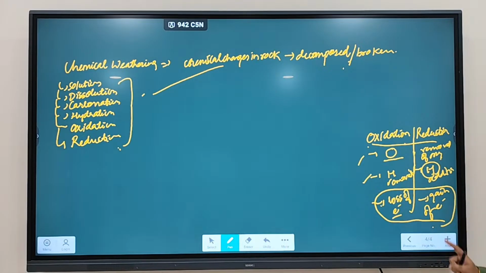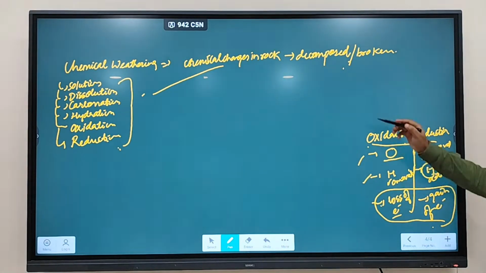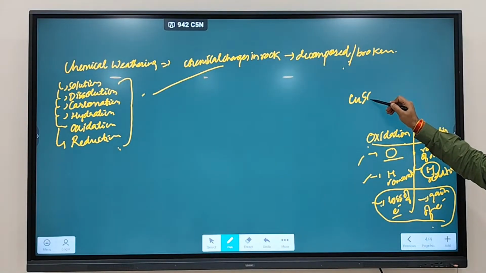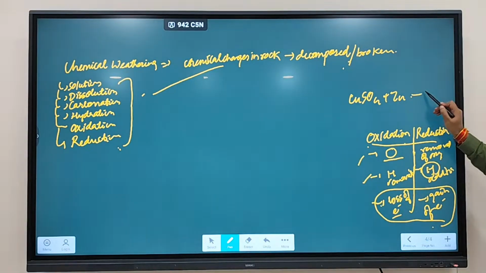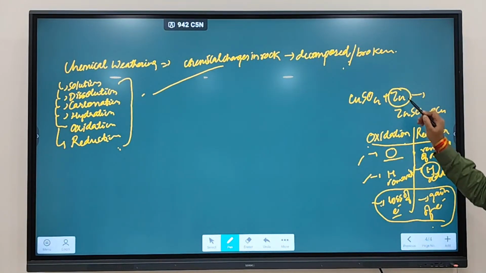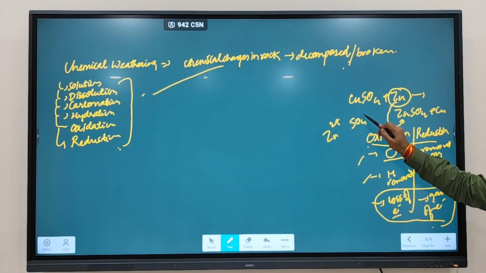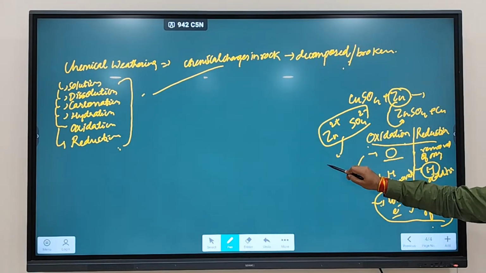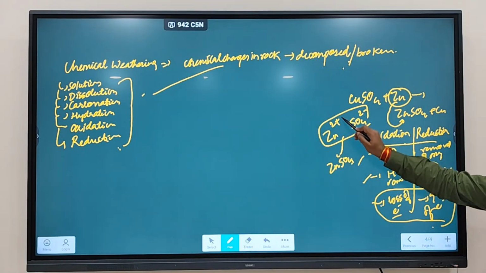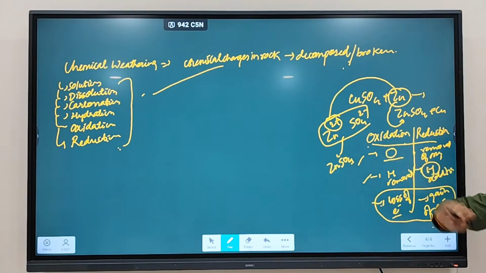So take the modern definition with regard to CuSO4 plus Zn. This is reacting to form ZnSO4 plus Cu. So here, Zn is forming Zn2+ and SO4 2-. They are combining to form ZnSO4. So here Zn is losing 2 electrons. That's why it has a positive charge. As you know, loss of electron will lead to positive charge.